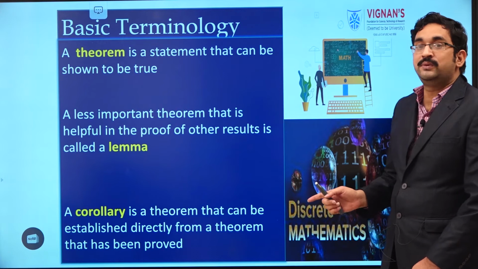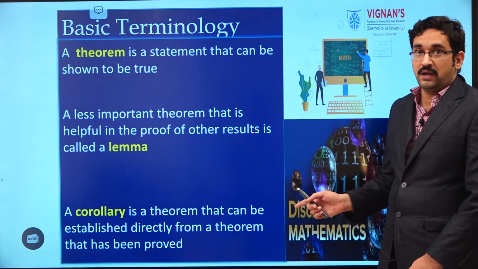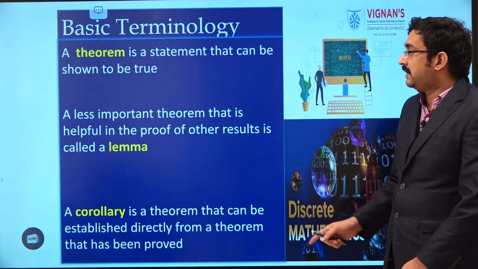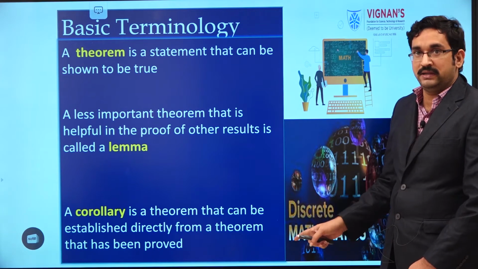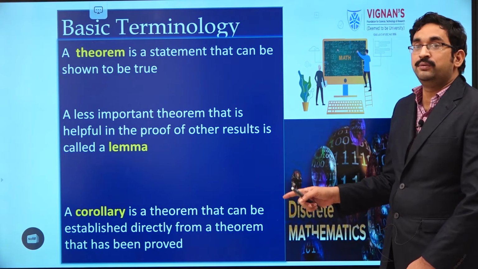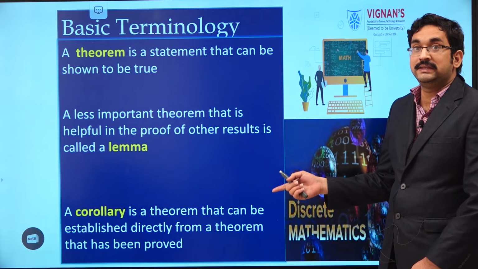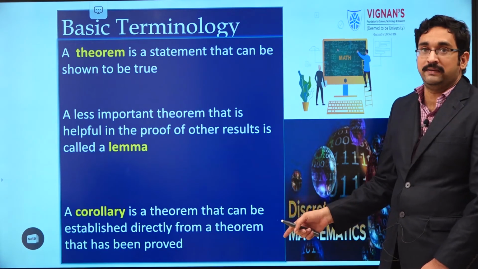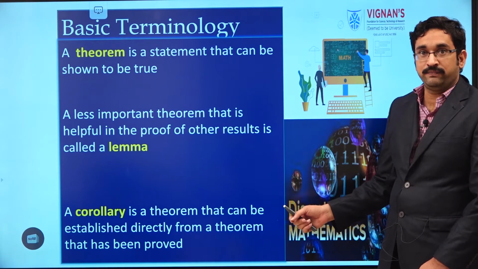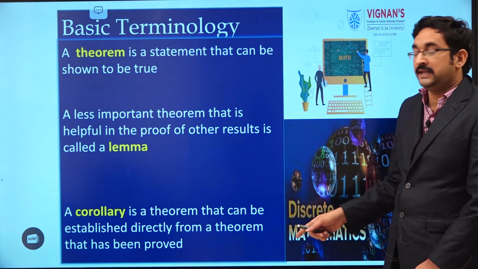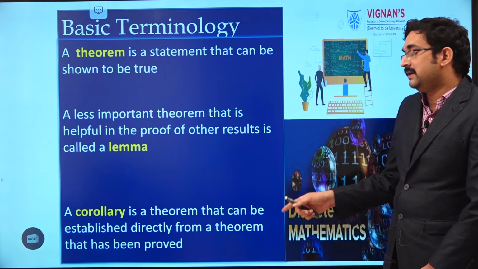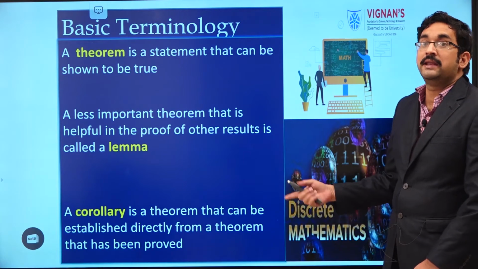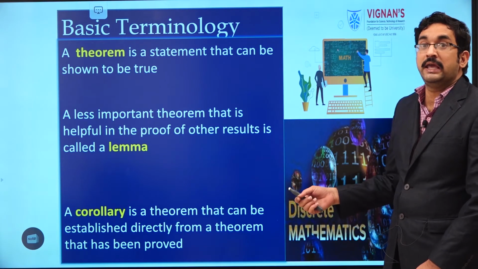Next, we should discuss lemma. What is a lemma? We can define a lemma as a less important theorem that is useful in proving another theorem. Next, we should know about corollary. What is a corollary? We can define a corollary as a theorem that can be established directly from another theorem. That is nothing but a corollary.